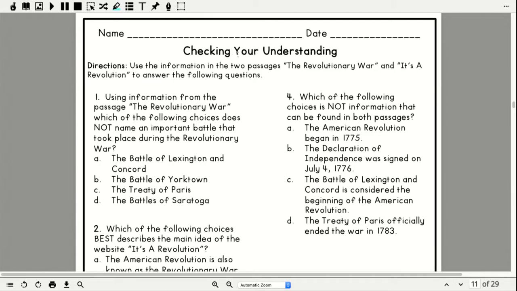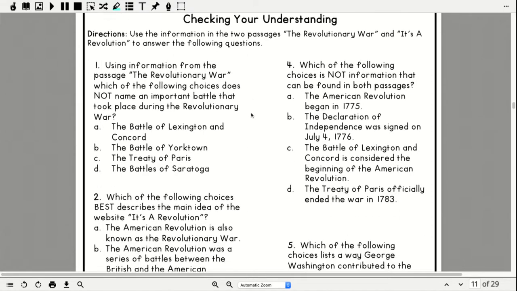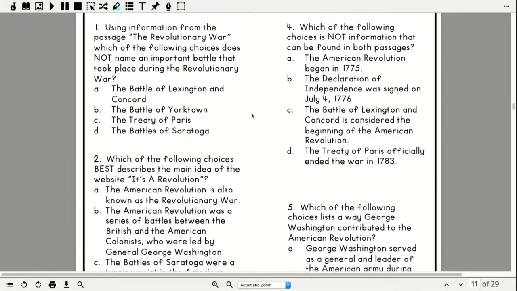Okay, today we're working on checking your understanding over the articles we read for the Revolutionary War and It's a Revolution. So let's go ahead and look at these questions and see if we can figure out what's going on here.